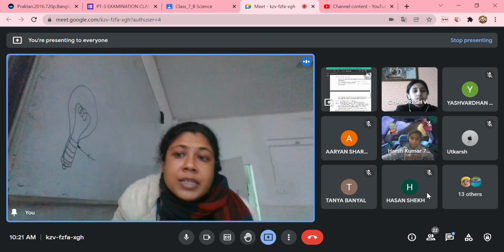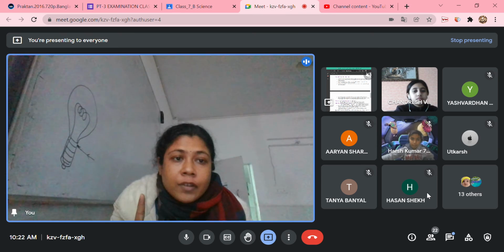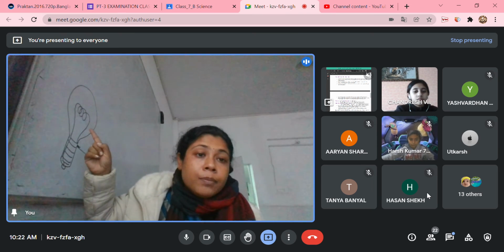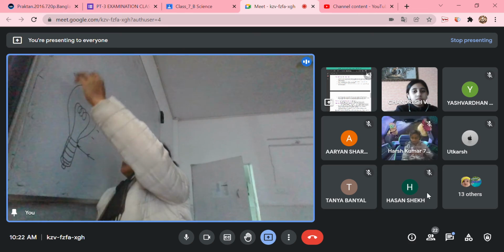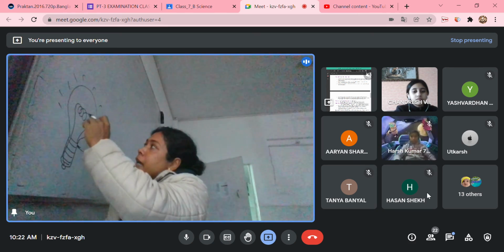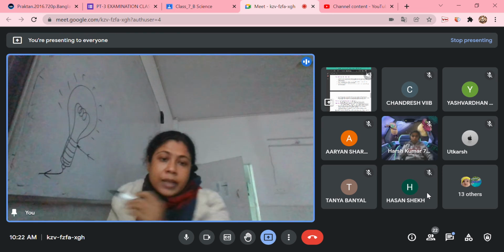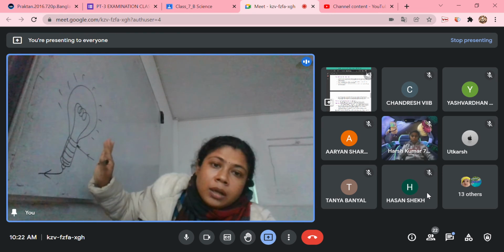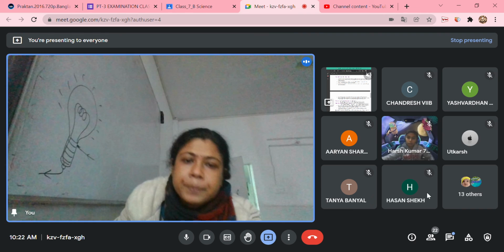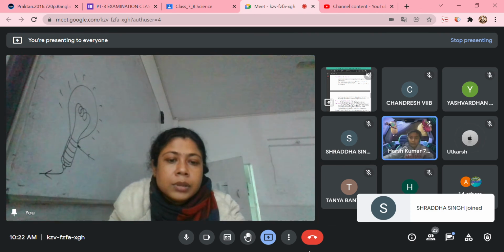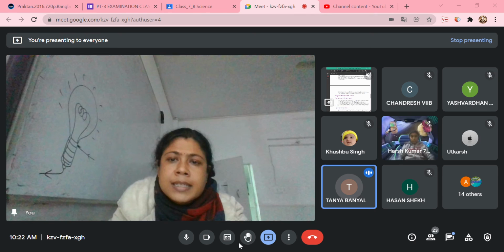I told you the filament has a high resistance. It will have the heating effect of electric current. It will start to get heated up and starts to glow, and as a result, the bulb will start to glow. And again, through the coil, it will come through the other terminal and go back. So this is the working of the electric bulb. Is it clear, children? Any doubt?